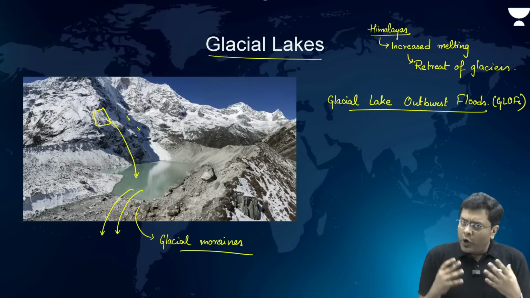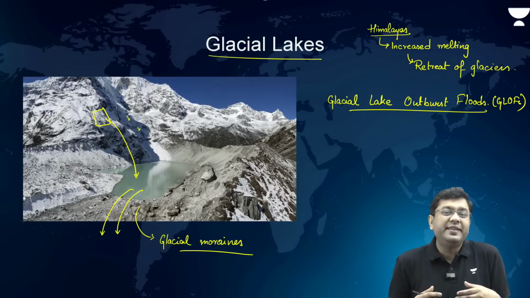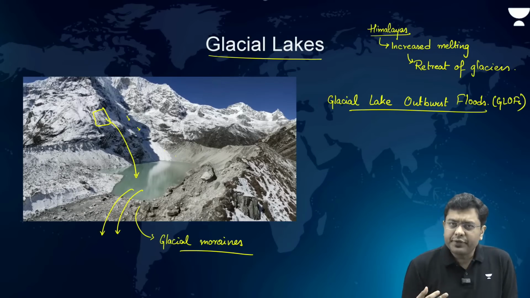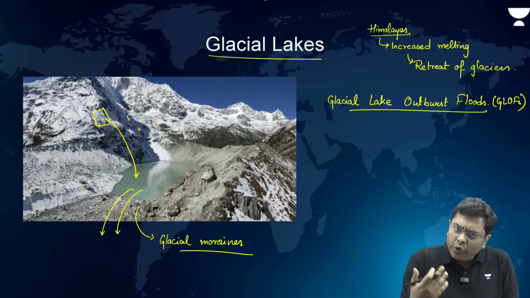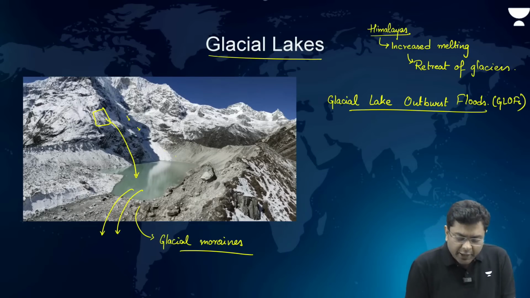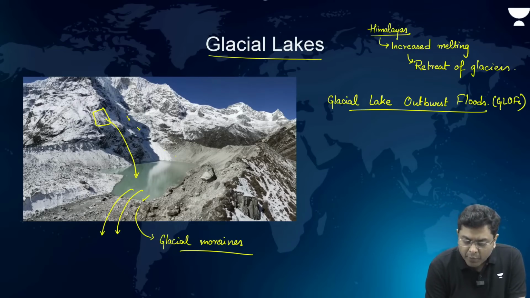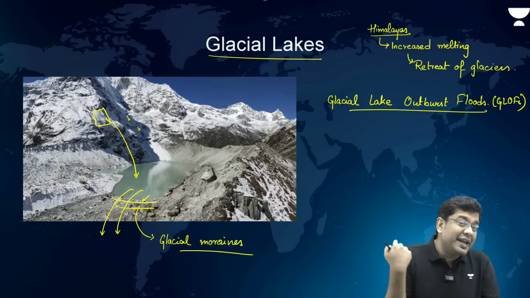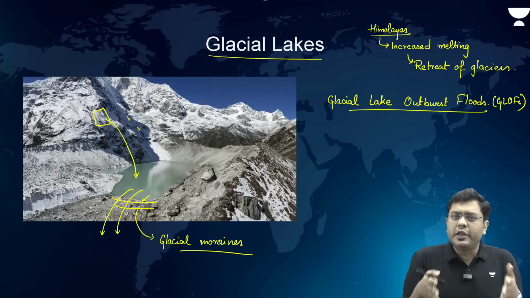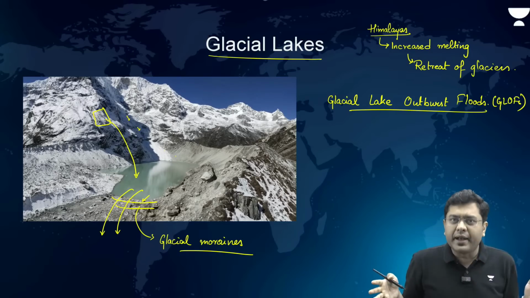So, more of these glacial lakes means there is a greater probability of these GLOFs happening, because eventually, slowly and steadily with warming, the amount of water will continue to increase. As the amount of water increases, it will induce more pressure on these moraine-like structures. And it can happen that these moraine-like structures can give way under the huge pressure or can simply disintegrate.